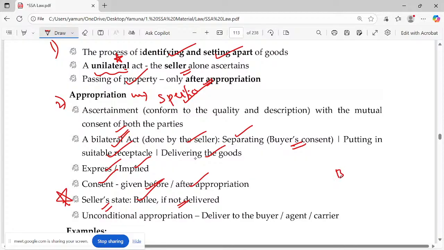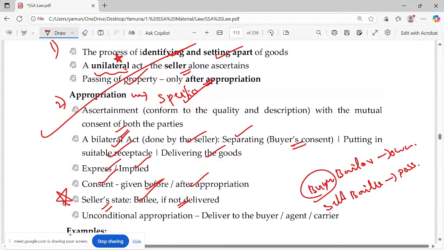Now tell me, in bailment, okay, who is the bailor? Who is the bailee? Bailor is the owner of the goods. Bailee is the possessor of the goods. Here, once it's appropriated, what happened? Ownership is transferred to the buyer. So the buyer becomes the bailor here. Seller becomes the bailee, often repeated question.